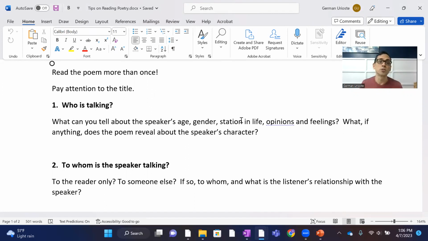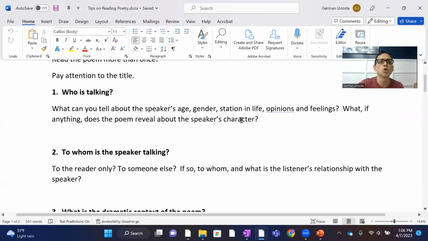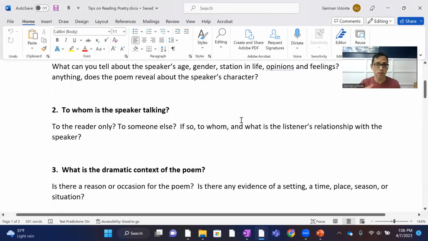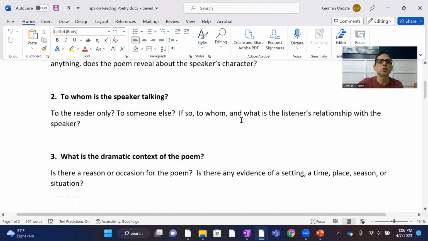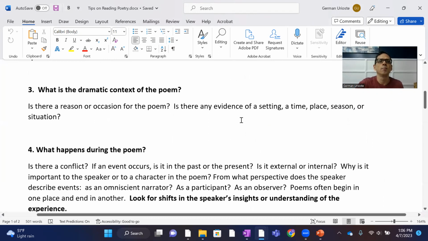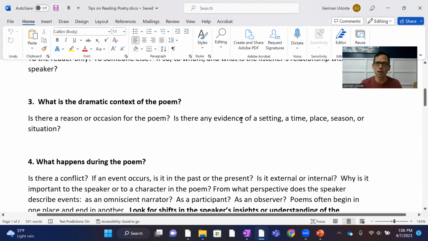Think about first and foremost who is talking, the speaker of the poem. What can we tell about their age, their gender, their station in life, their opinions, their feelings? The speaker is the character who's talking to you. To whom is the speaker talking? Just to the readers, or to someone else? What is the listener's relationship with the speaker? What's the dramatic context of the poem? Is there an occasion for it? Is there a setting, a time, a place, a season, a situation?